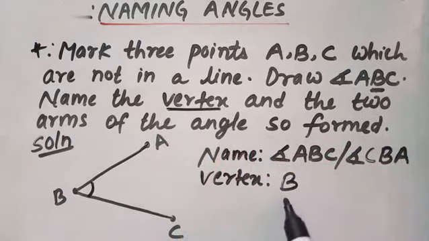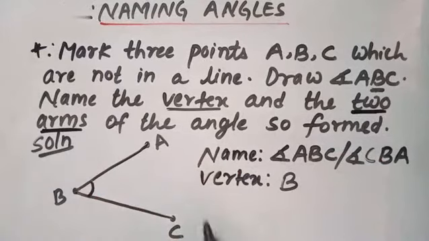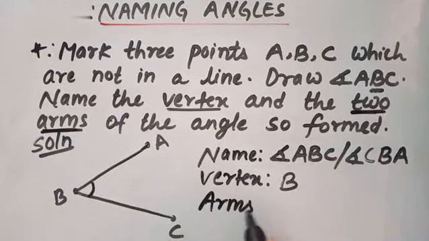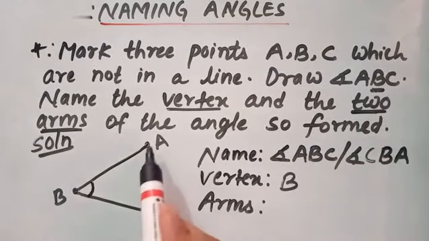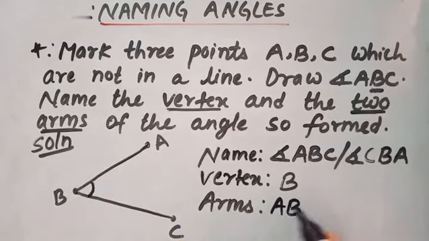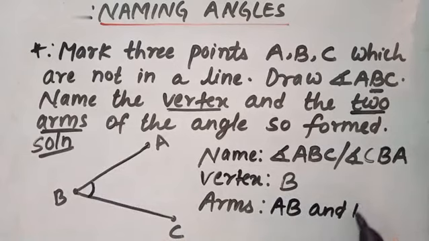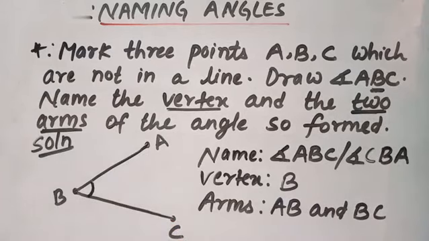Vertex is your B. Now let's write two arms. Two arms are AB and BC or CB. AB and BC are your two arms. AB 1, BC 2. So students, in this way we have solved this question.